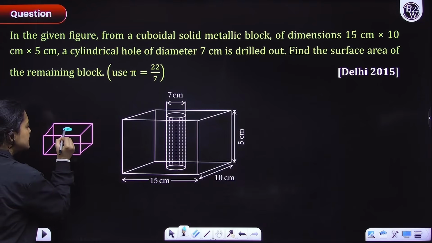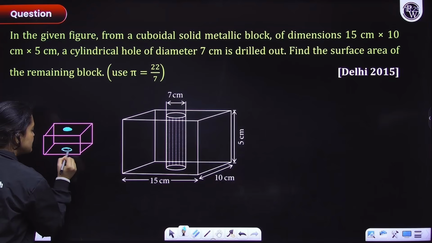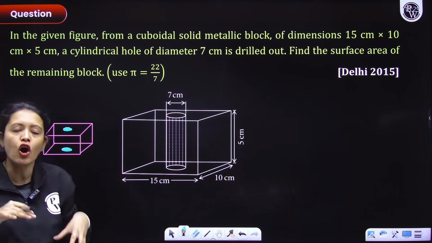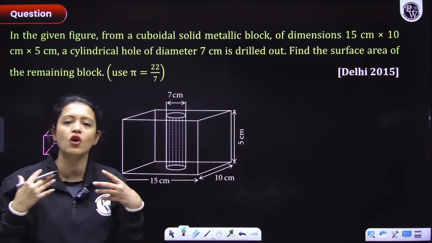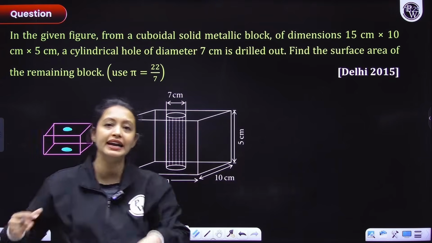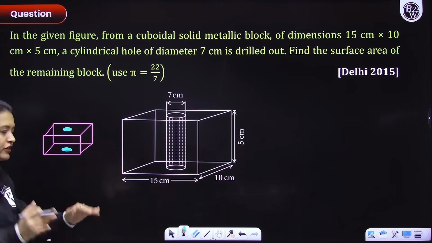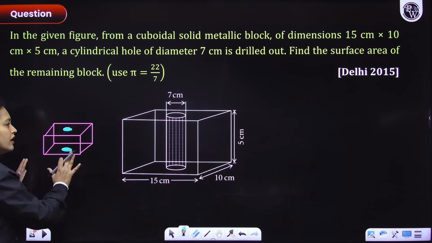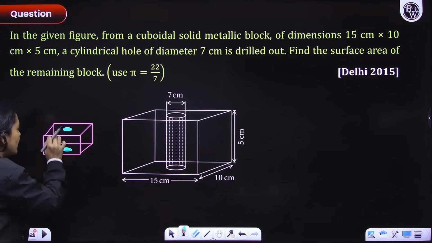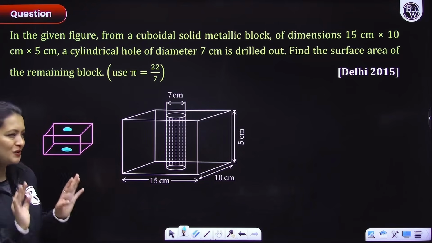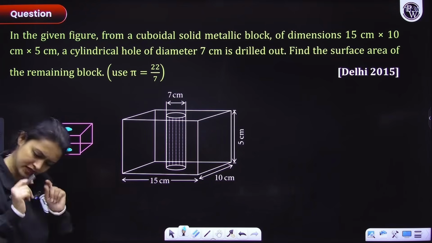From here this surface area would be gone and from here this surface area would be gone. Think about it. Now, don't think about inside, because when you're talking about surface areas, you are not concerned with the inside part. Inside part, when do you have to be concerned? In volume, right? So when I'm thinking just about surface area, the first thing that should strike your mind is that from this entire cuboid, these circular parts are no longer there.